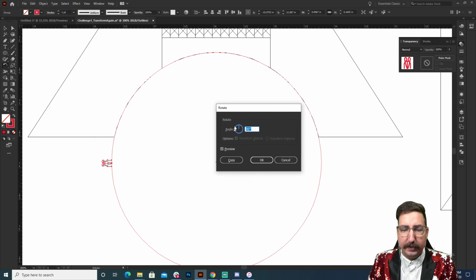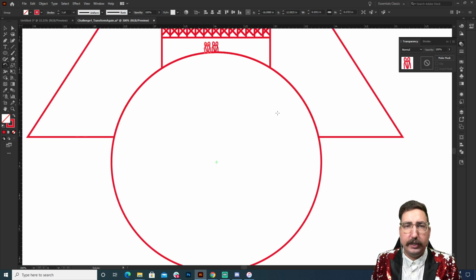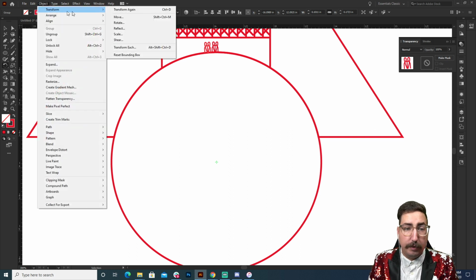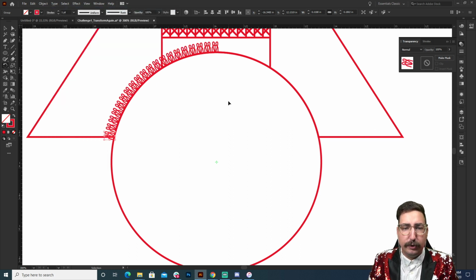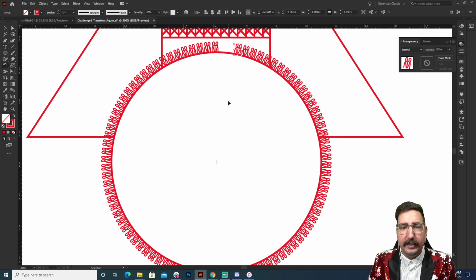So it will bring up this little preview window. And let's say that we want it to be 12 degrees. It's going to rotate it around by 12 degrees. Let's do 4. And you're going to hit copy. And again, because we just told Illustrator, I want you to take this shape, rotate it by 4 degrees, starting at this center point. When we hold Command D or we go to Object Transform again, it is going to keep rotating that all the way around the same way that we had it going, right? You're just telling Illustrator, do that thing again and again and again and again.